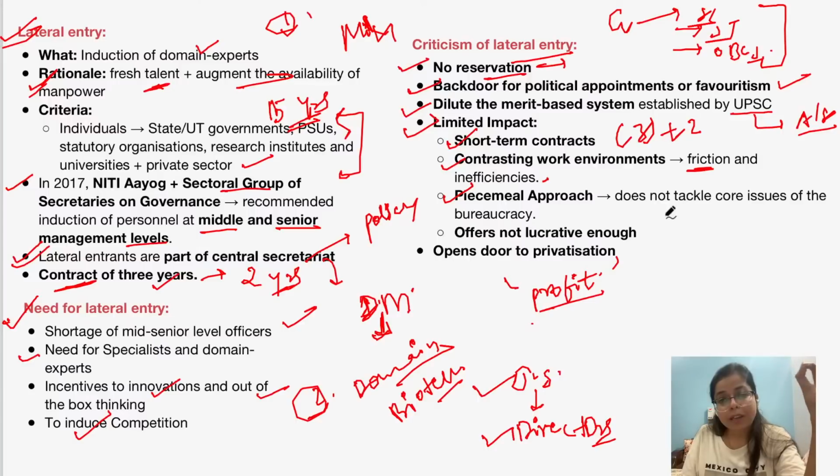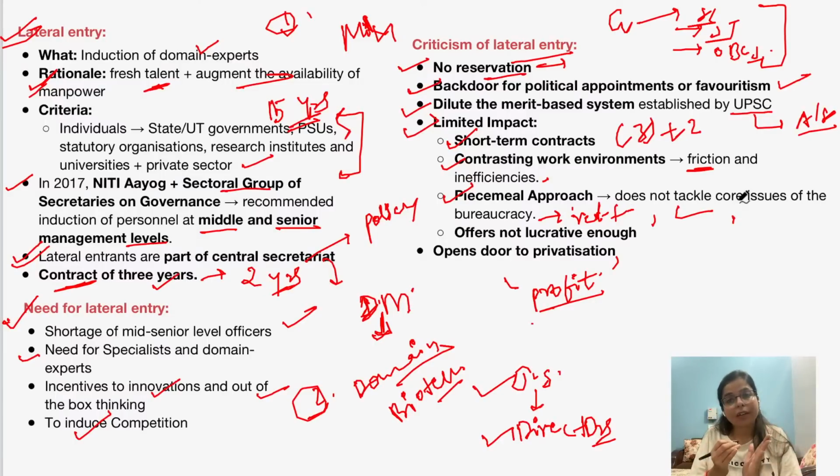See, there are various core issues which are hampering bureaucracy. For example, red tapism, corruption, inefficient senior level officers, and some other issues also, for example, non-skilling of mid or senior level officials. These are the core issues in bureaucracy, and this is just a piecemeal approach.